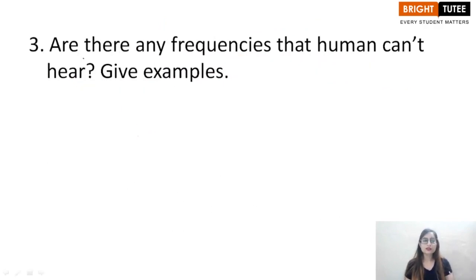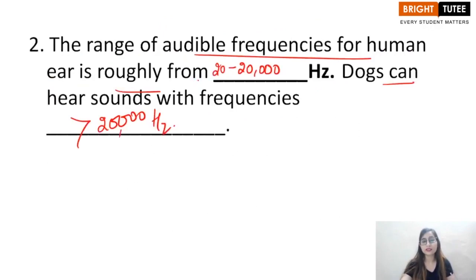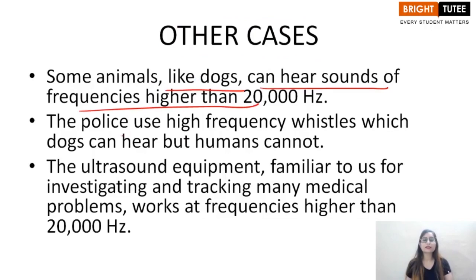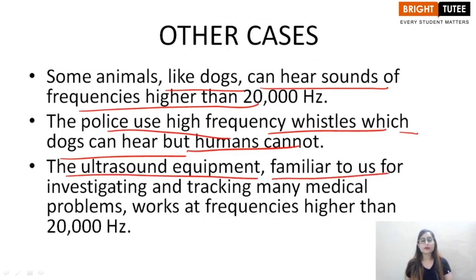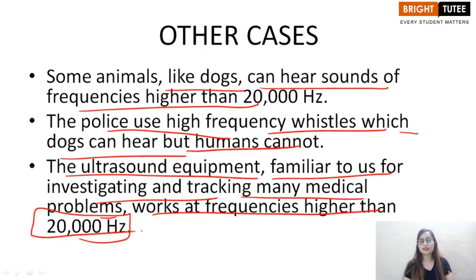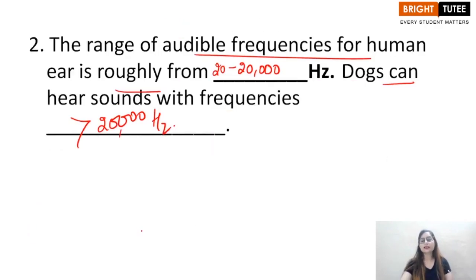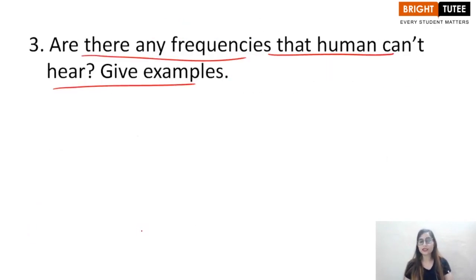Third question, are there any frequencies that humans can't hear? Yes, there are many frequencies. The police use high frequency whistles which dogs can hear but humans cannot. The ultrasound equipment, familiar to us for investigating and tracking many medical problems, works at frequencies higher than 20,000 hertz. So these are the common examples where frequencies which are inaudible to human beings are utilized.